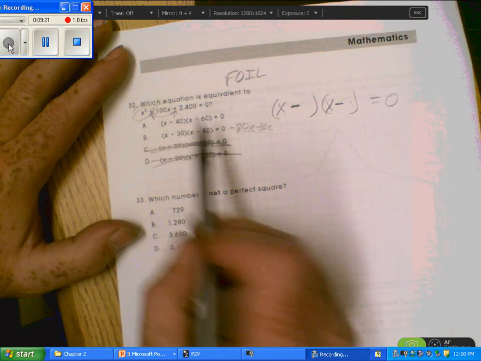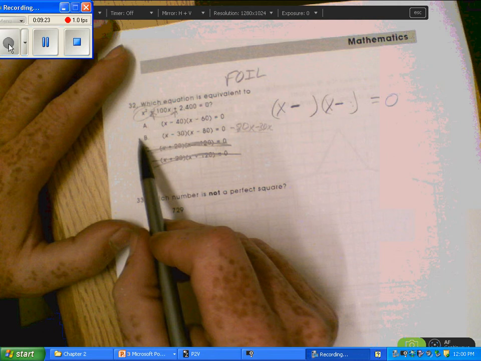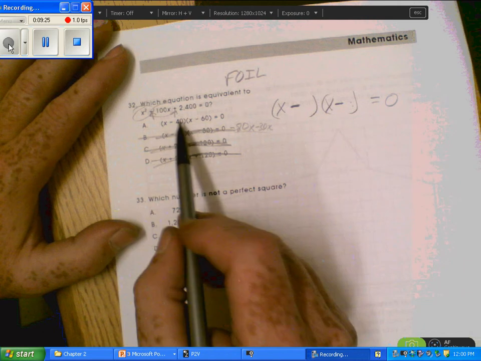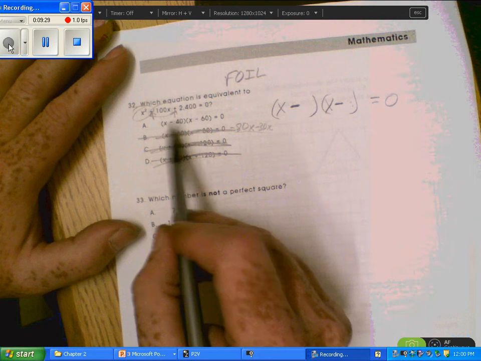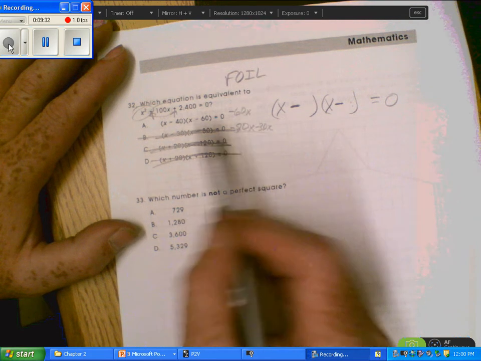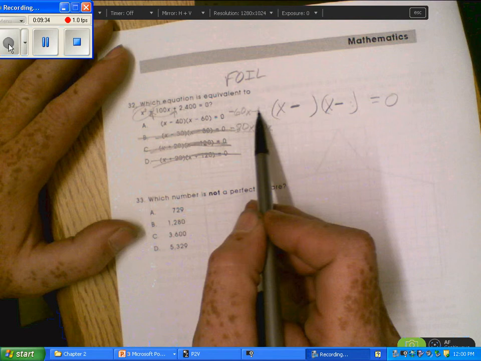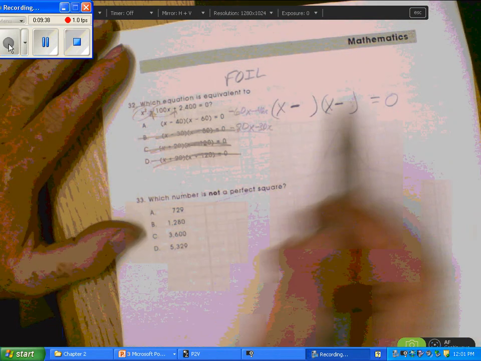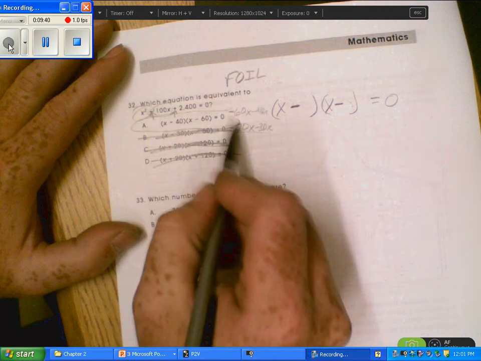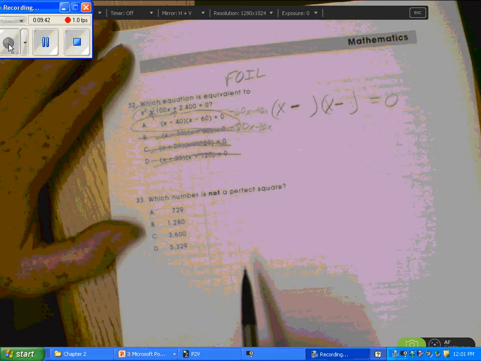Well, we only have 100x, so that one won't work. This one here, outer is negative 60x. Inner is negative 40x. Combine those two and that gives you negative 100x. And that's what we have there. So the answer would be letter A.